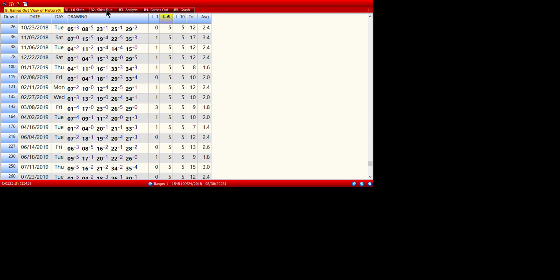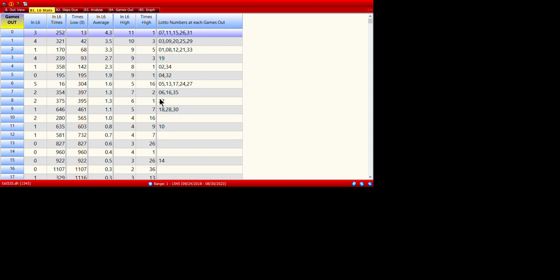But let's look at the L6 stats. Lotto numbers at each shows which lotto numbers are currently each game's out. So it shows the skips. This has nothing directly to do with the rest of the chart.